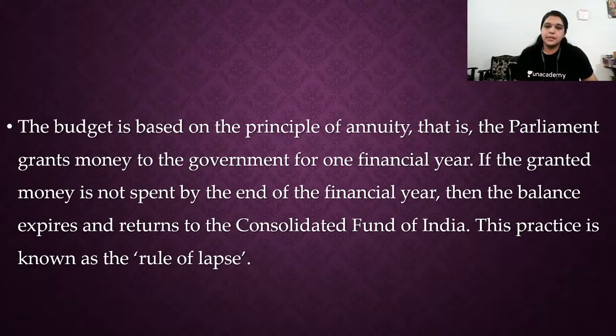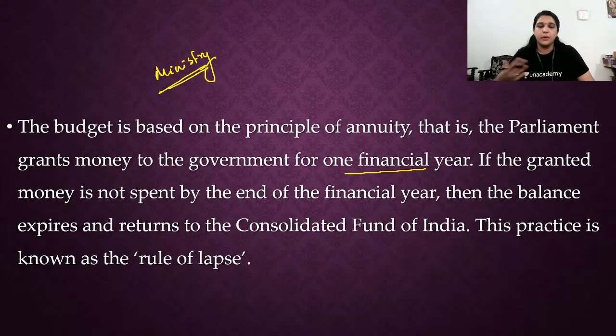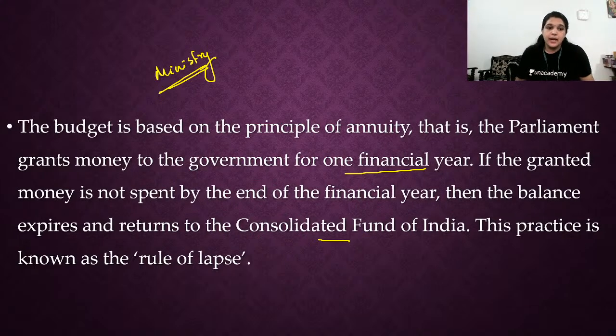The budget is based on the principle of annuity. That is, the money is for one financial year only. It's not like the ministry can take it for 5 years, or for the entire time period. No, for 1 year, every 1 year, the money has to be asked and then taken. The budget is for one financial year, that is 1st of April to 31st of March. If the granted money is not spent by the end of the financial year, then the balance expires and returns to the Consolidated Fund of India. This practice is known as the rule of lapse. For example, 1,000 crores is allotted for one ministry. Let's take the agricultural ministry. So the agri ministry, 1,000 crores is allotted that year.